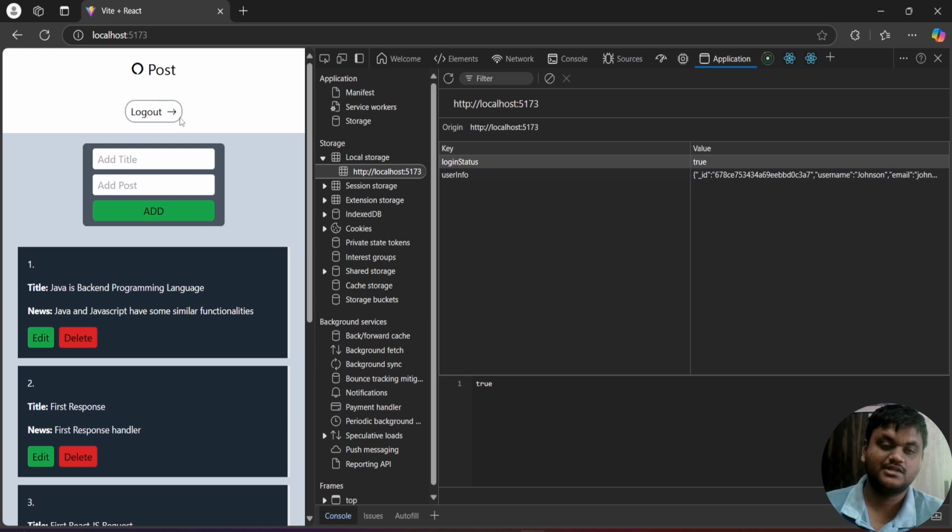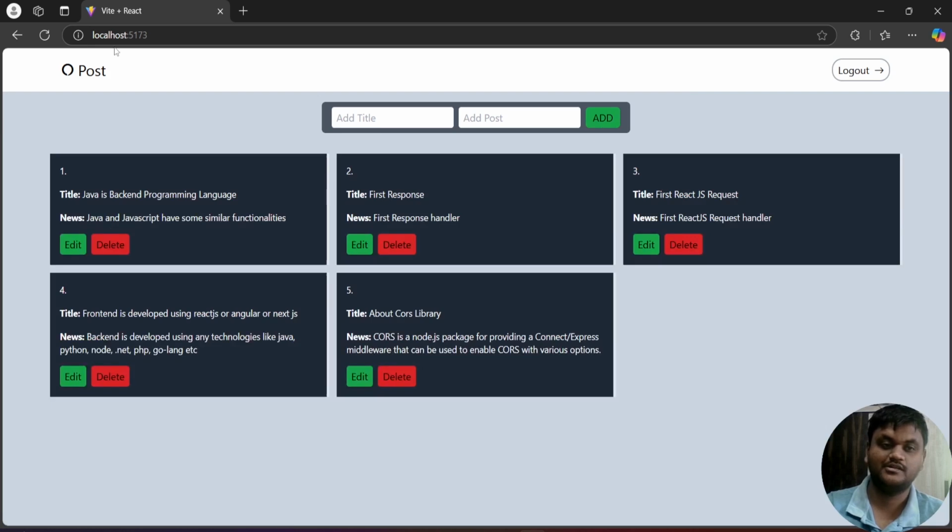So header component creation is completed. In the header component we did two things: one is the logo of the application, and one more is the logout button. Using that, after logging into the application, I'm going to render some components.